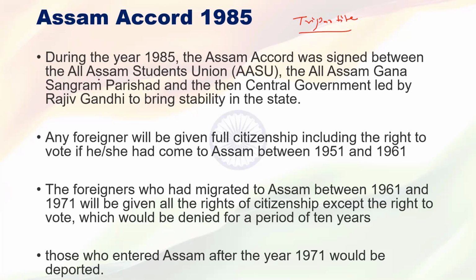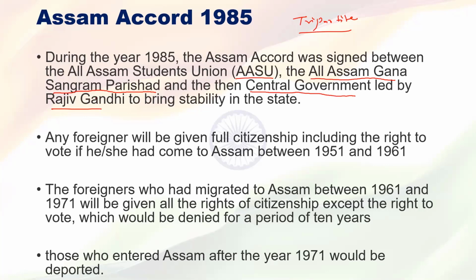One of the organizations was the ASU, the All Assam Student Union, which represented the students of Assam. Then the All Assam Gana Sangram Parishad, a political party, which is still working in Assam. Then there was the central government, led by Rajiv Gandhi, the prime minister at that time.